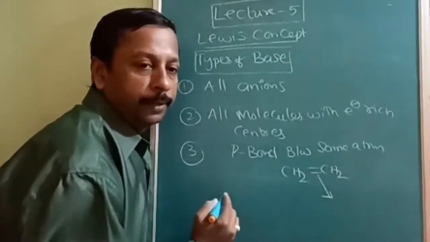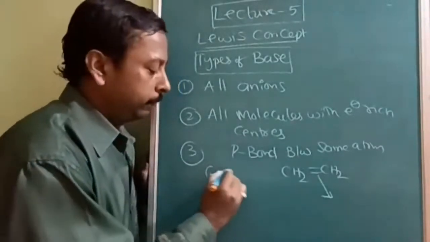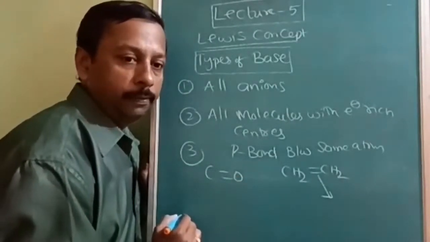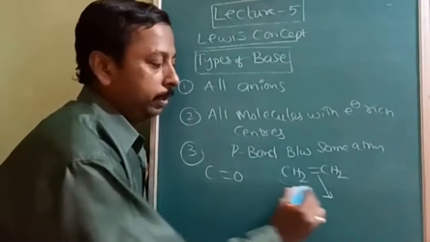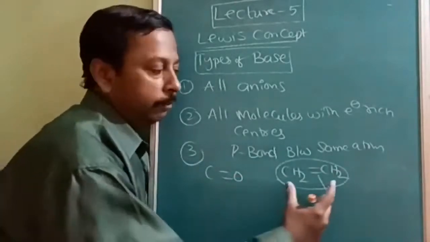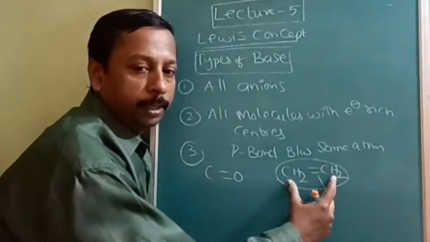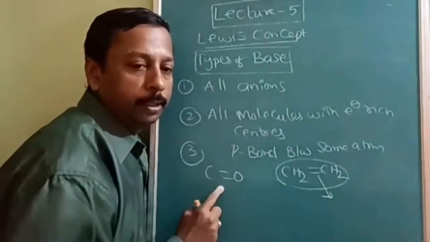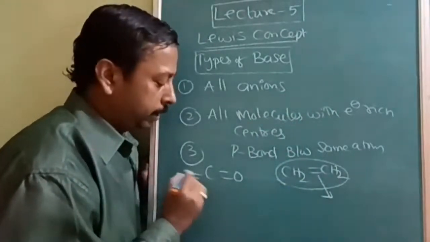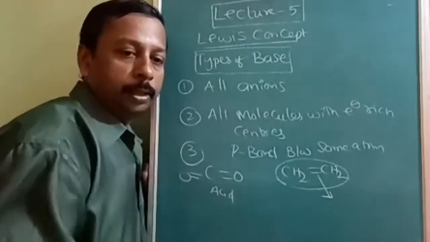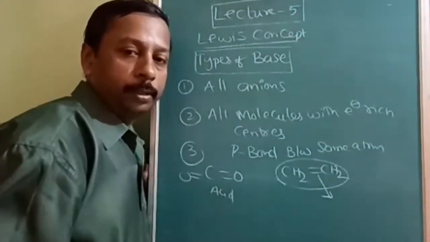In the previous example, for the acid, it should be between two different atoms. But here it should be of the same atom. That is the very important point. If the pi bond is between the same atoms, then it is a base. If the pi bond is between different atoms and the electronegativity is more, that time it is going to be an acid. Okay, note down.